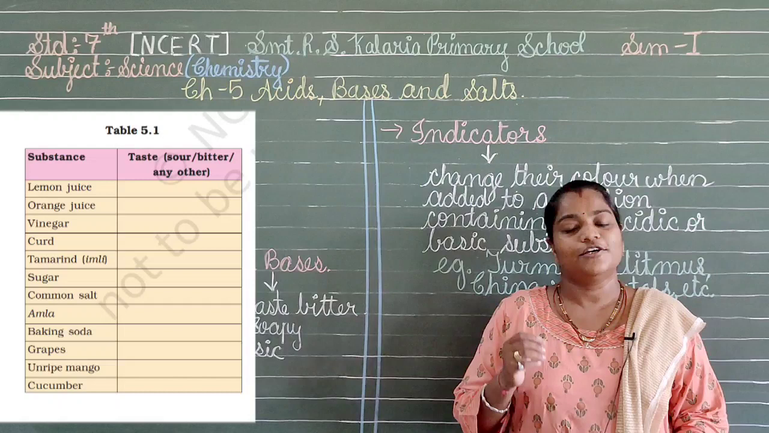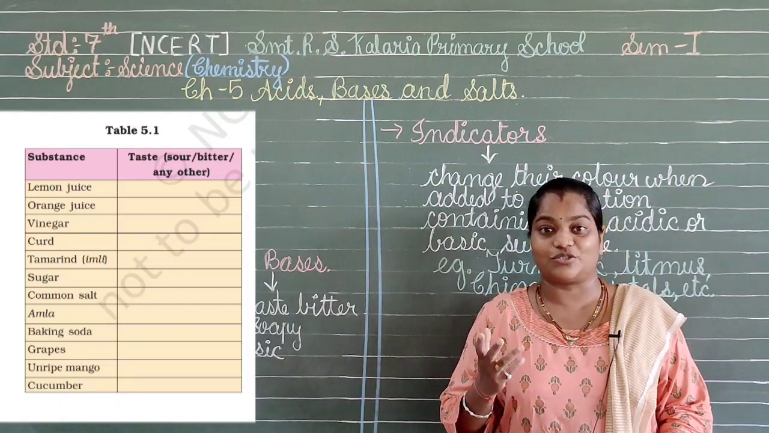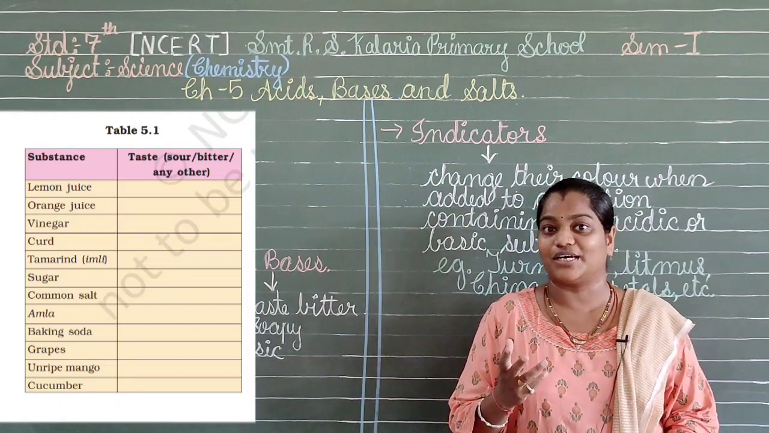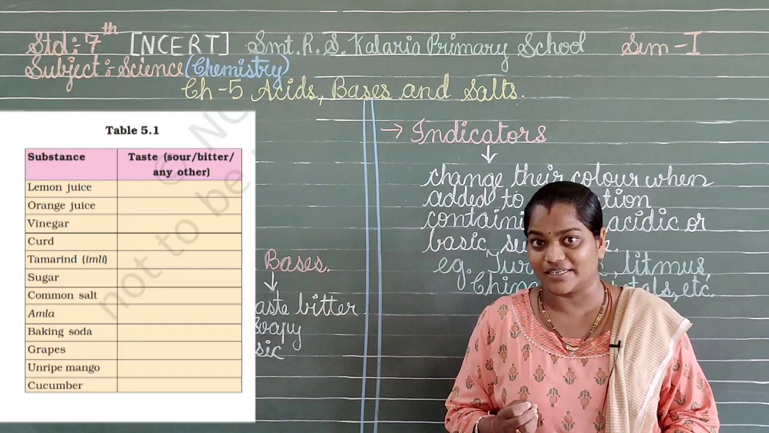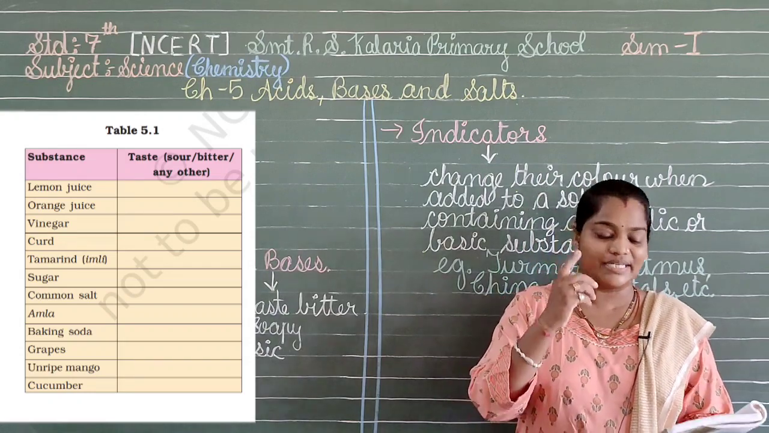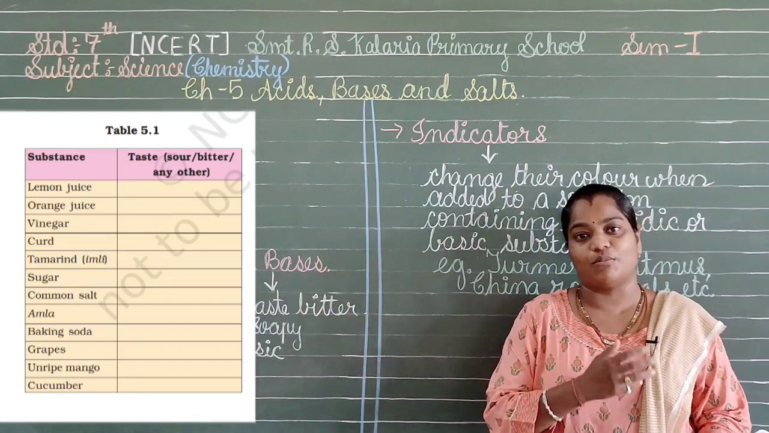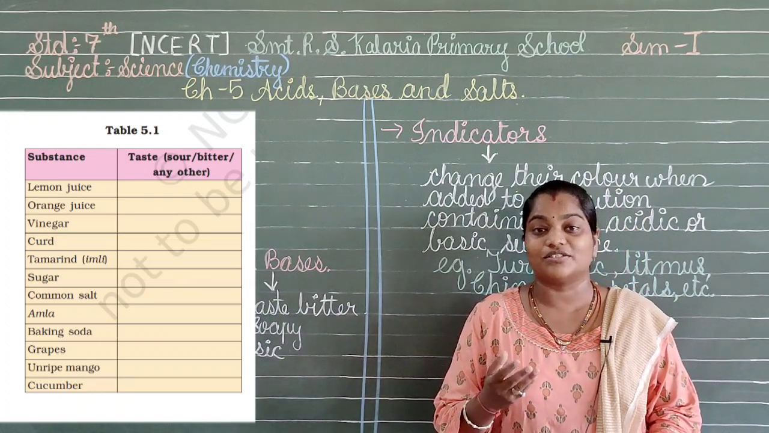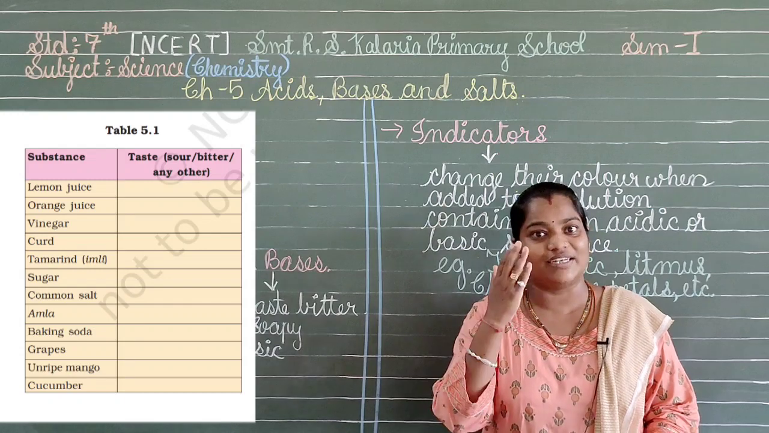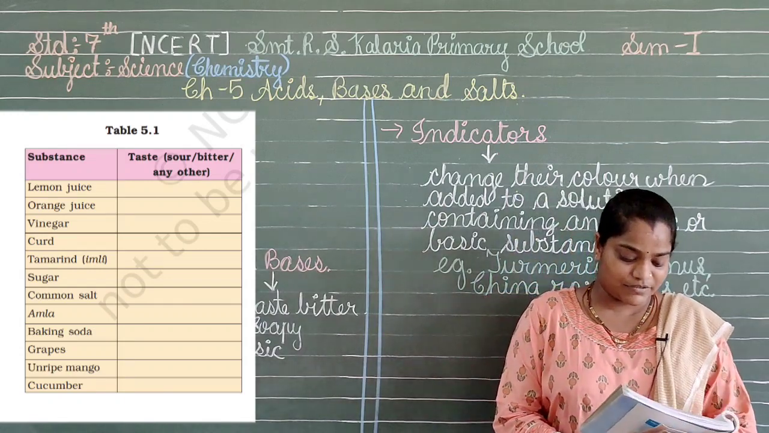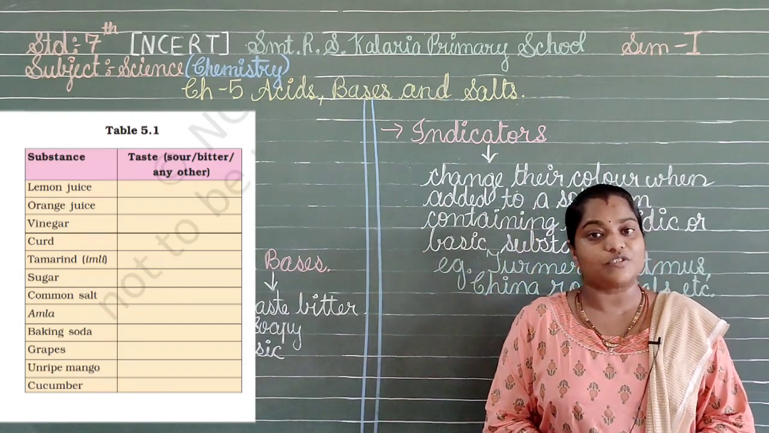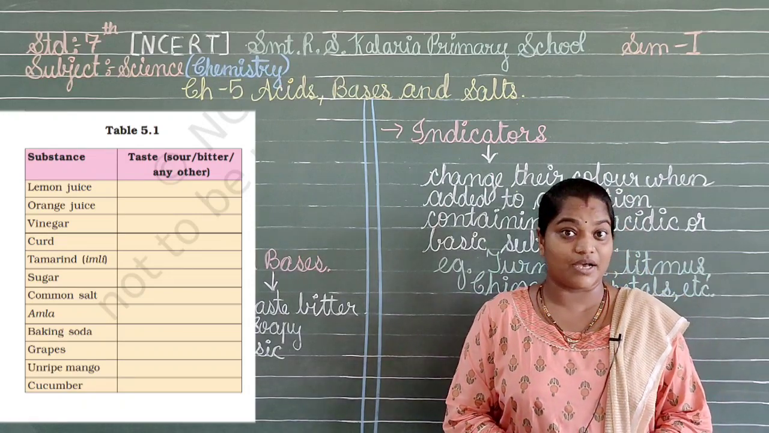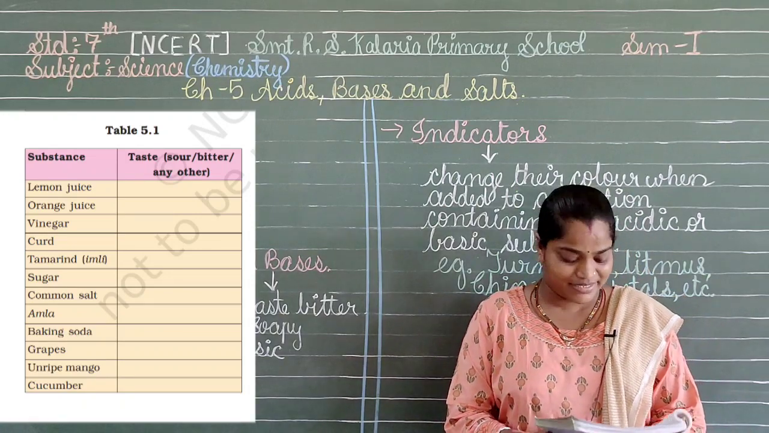Now the next one is the sugar. Those who love sweets will always love sugar. So what is the taste of the sugar? Of course, it is the sweet taste. The next thing we have is the common salt, which is commonly present in all food items. So it is known as common salt. And what is the taste? Salty taste. You are correct. Then the next one we have is the amla or gooseberry. So what is the taste of the amla? It is again sour in taste.